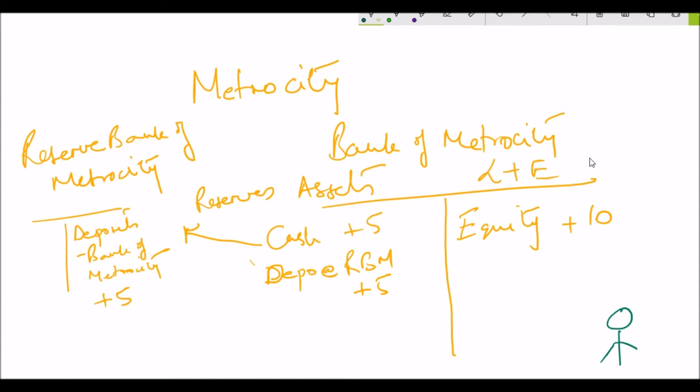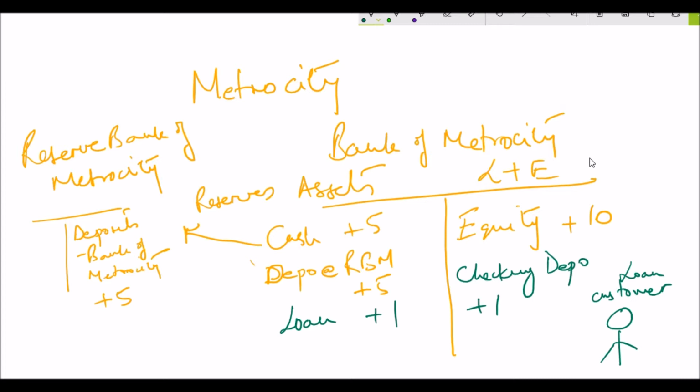Once a loan is sanctioned, the loan is initiated by creating a checking deposit. The balance sheet now changes to assets where your cash remains at 5 million, deposits at the central bank remains at 5 million. Now your loan account increases, your asset increases to 1 million. Your checking deposit on the liability side increases to 1 million.